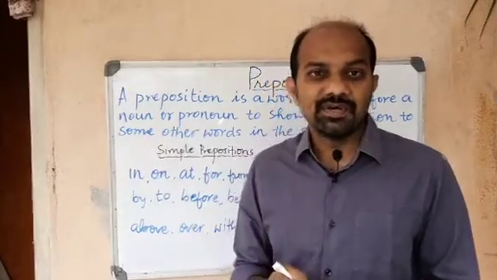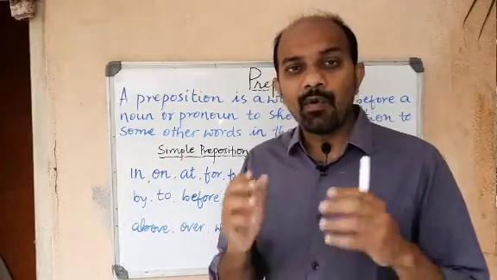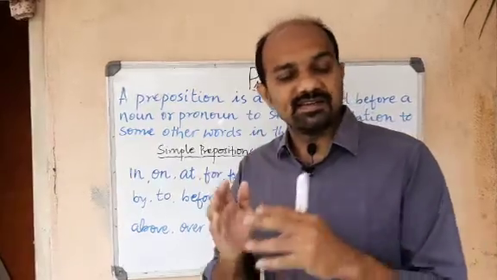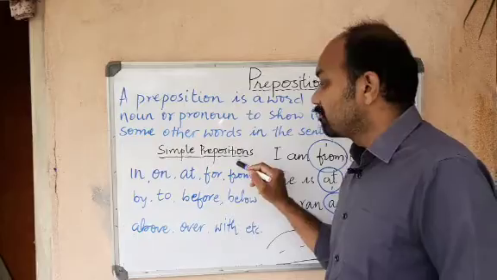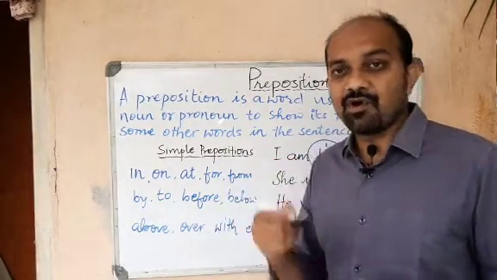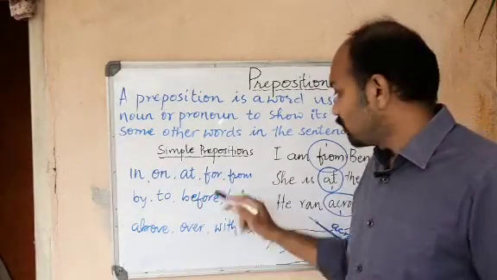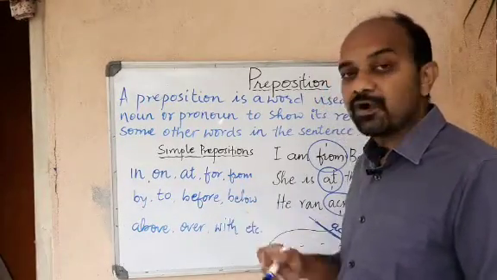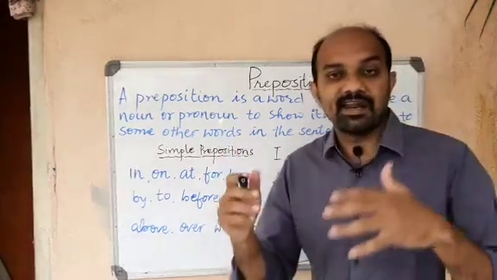Through examples, we are going to clarify our doubts. Before that, let us look at some simple prepositions that we use in our day-to-day conversations or in writing: in, on, at, for, from, by, to, before, below, above, over, with, etc. There are many.